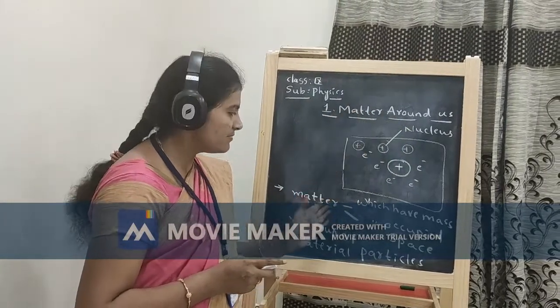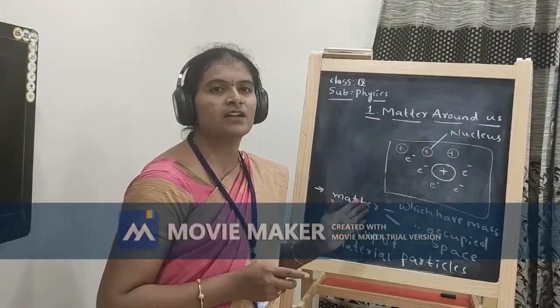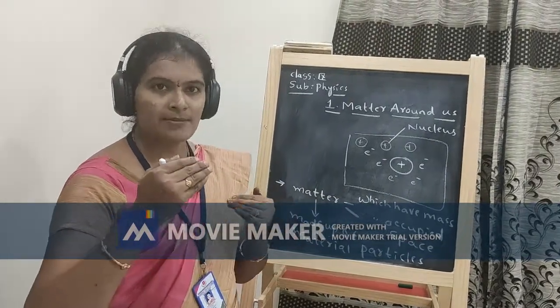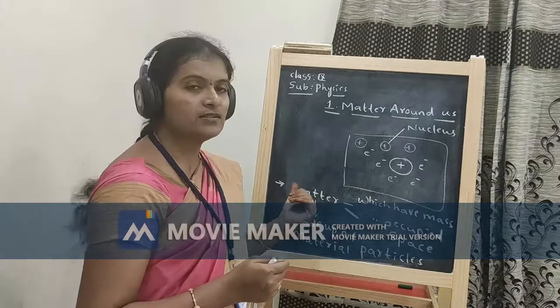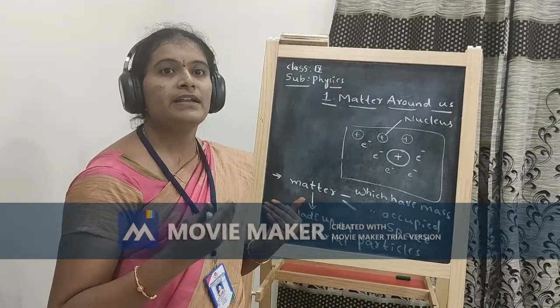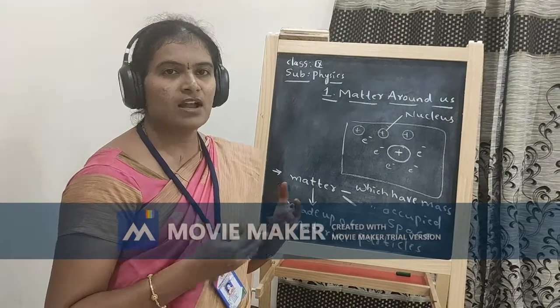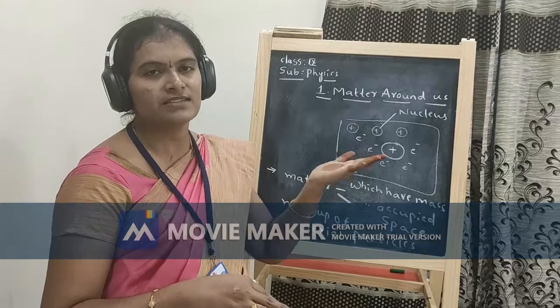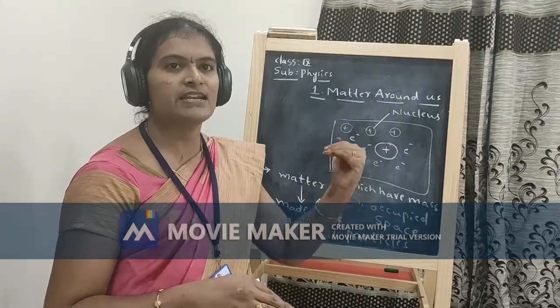What is the definition of matter? Matter is nothing but the things which occupy some space and which have some mass. Matter is made up of material particles. Actually all the things are made up of atoms. The definition of the atom before the 19th century is that it is the smallest and indivisible particle.